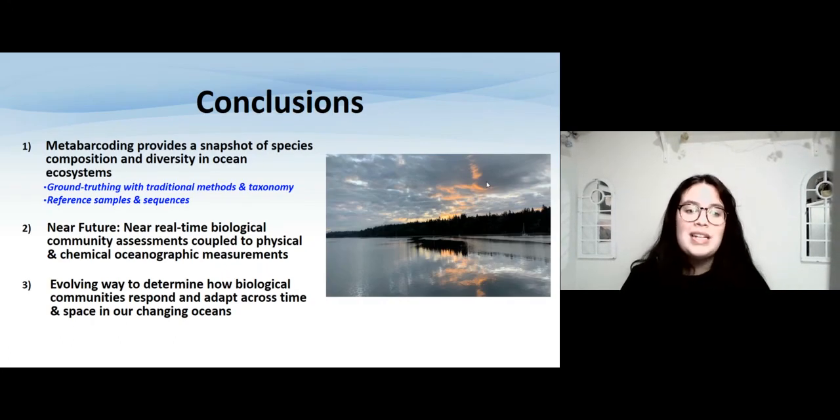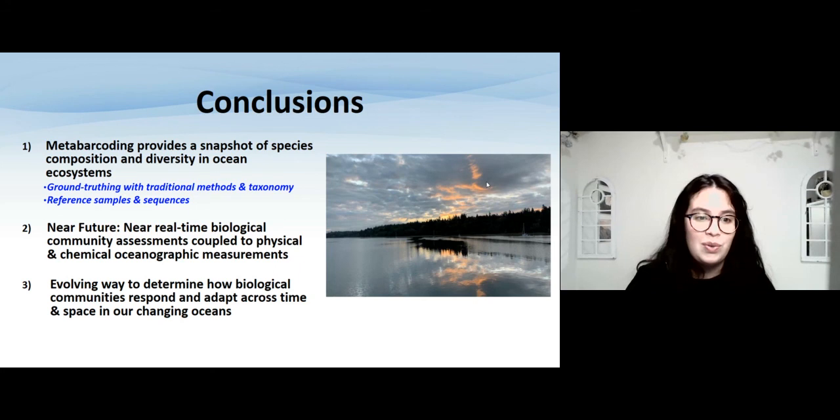Going forward, we will continue to refine our assays and ground truth with microscope taxonomy, taking a first step toward a broader assessment of the relationships between zooplankton and ocean chemistry. Metabarcoding has great potential for use in monitoring programs to assess the diversity of plankton communities in conjunction with ocean acidification, hypoxia, and global temperature rise.